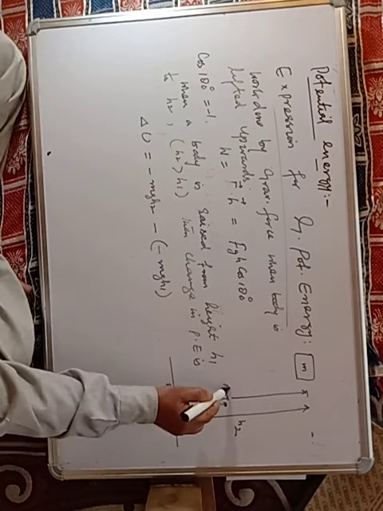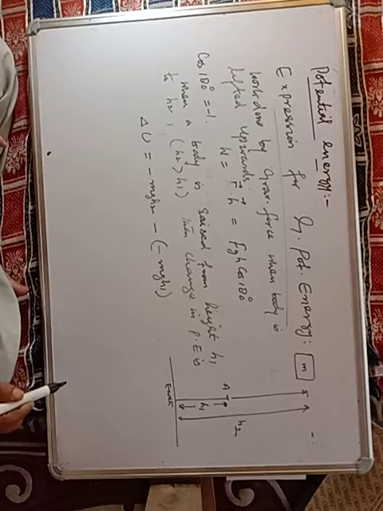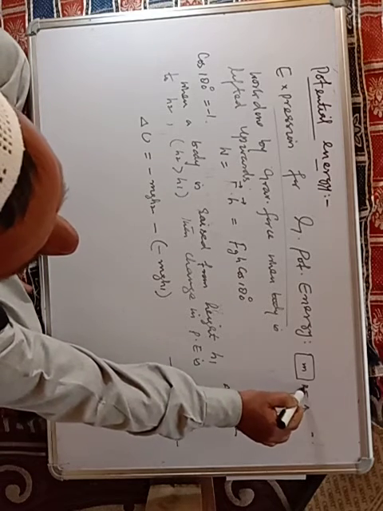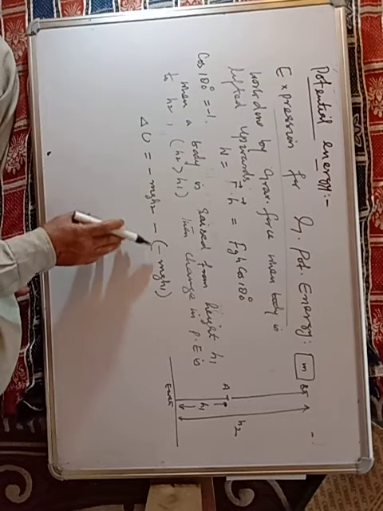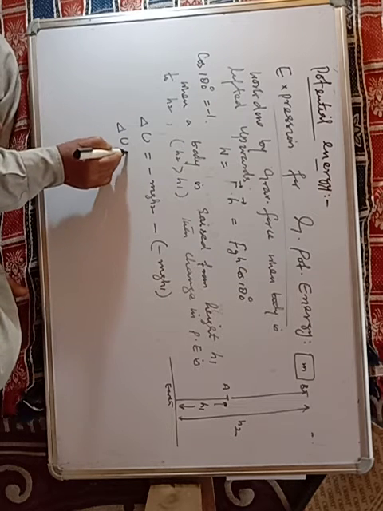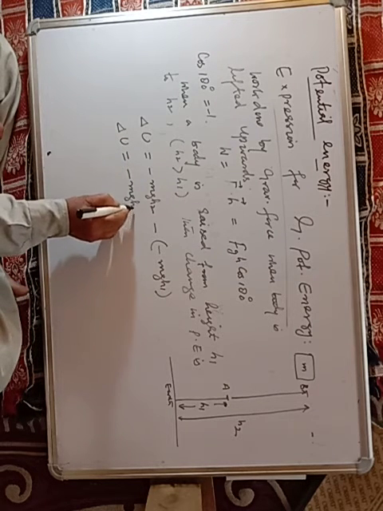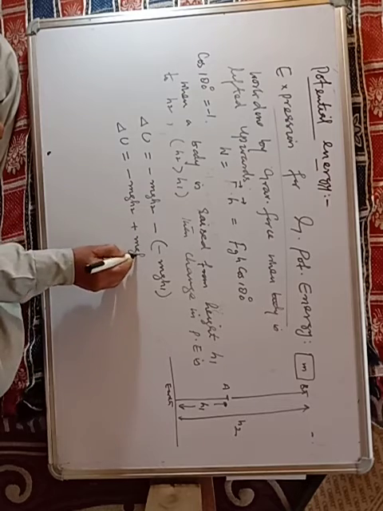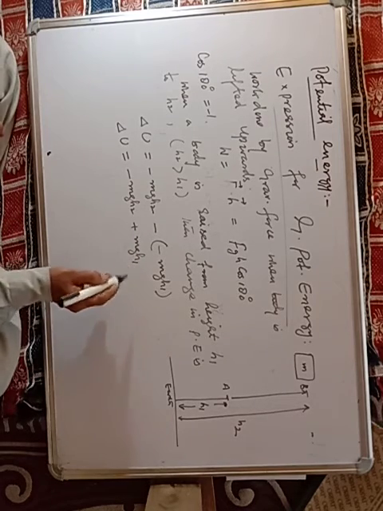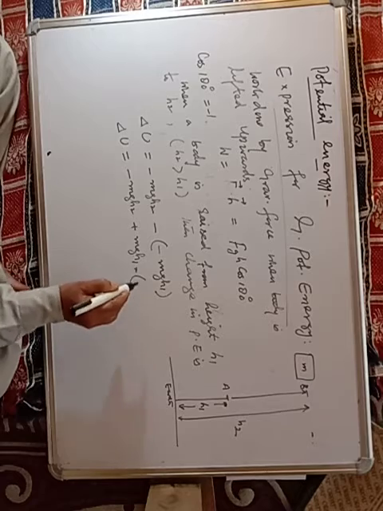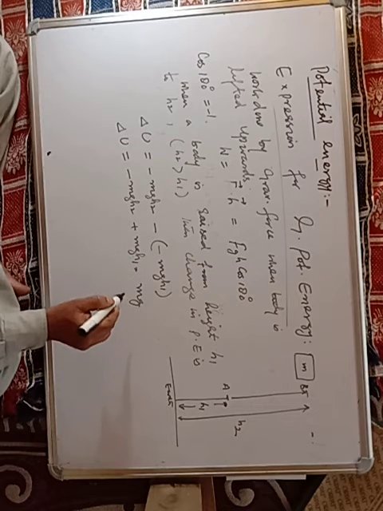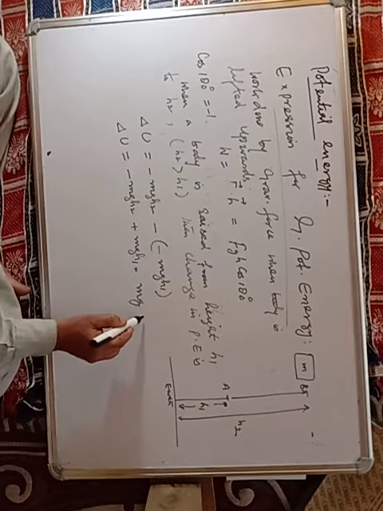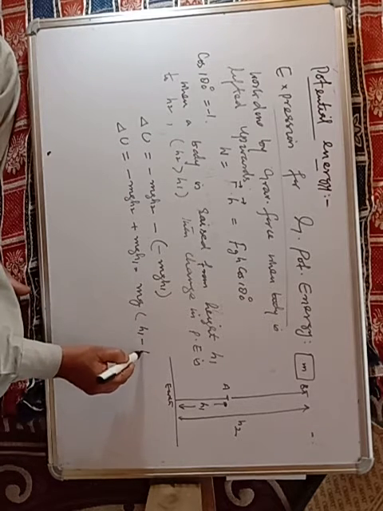If we look at this position, it is minus mgh1, and if we look at position B, it is minus mgh2. Change means final minus initial. Del U is equal to minus mgh2 plus mgh1. Take mg common, so you will get mg into h1 minus h2.